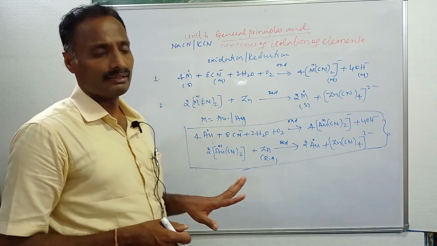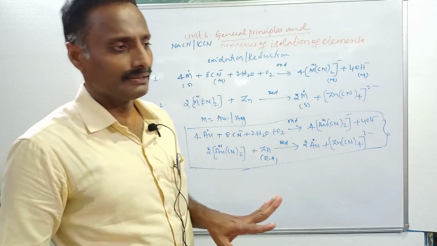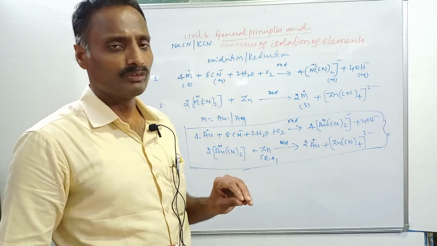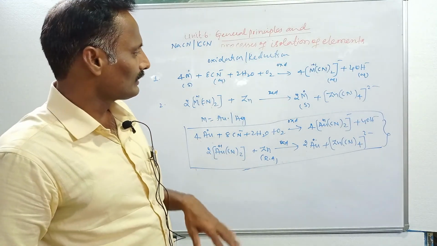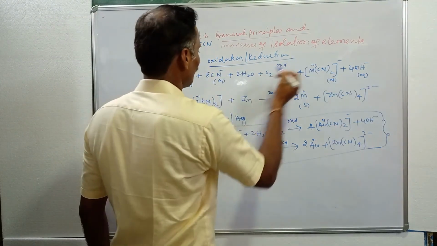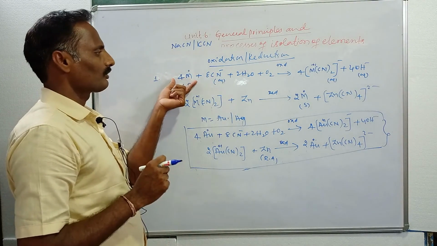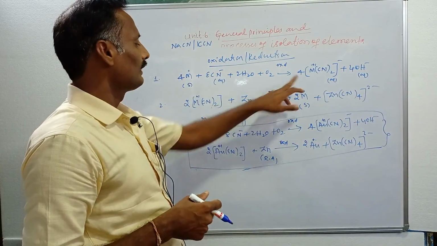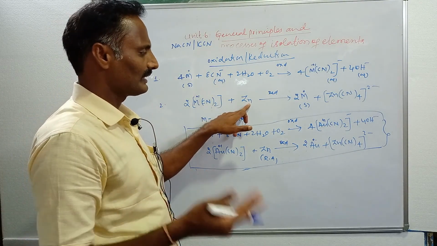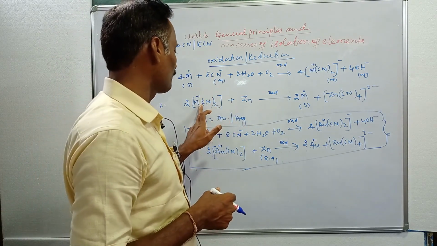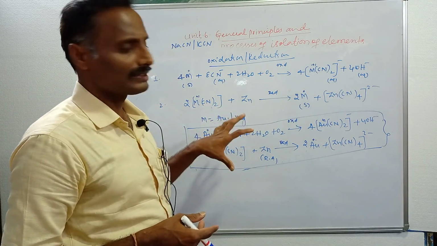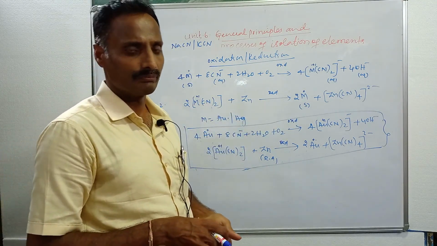The next one is the leaching process, also called hydrometallurgy. In the leaching technique, the bauxite ore is purified, and it involves mainly 3 steps. The next one is the oxidation reduction method, which involves 2 steps. In the first step, the metal undergoes oxidation to form a soluble complex, and in the second step, the soluble complex is treated with zinc. Zinc, as a reducing agent, replaces less reactive metals like gold and silver, and you will get the metals. These are the 5 important methods applied for the concentration of ore.